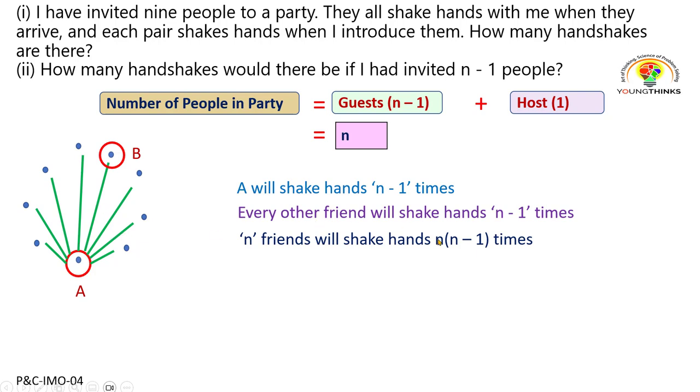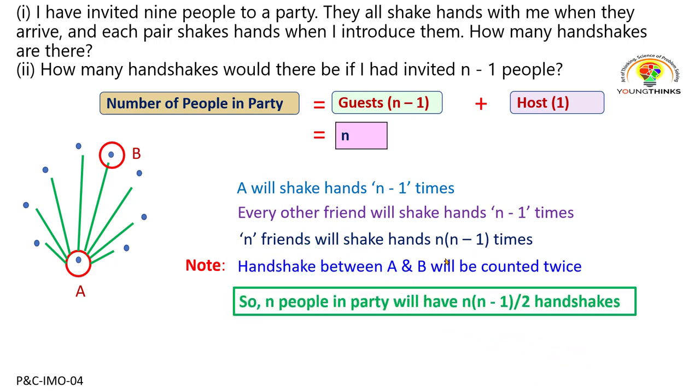So every single handshake in n into n minus 1 is counted twice. So the total number of handshakes should be half of n into n minus 1, which gives you n into n minus 1 divided by 2. Is it okay, everyone? So if there are n people in the party, the number of handshakes is going to be n into n minus 1 divided by 2, divided by 2 because each handshake is counted twice.